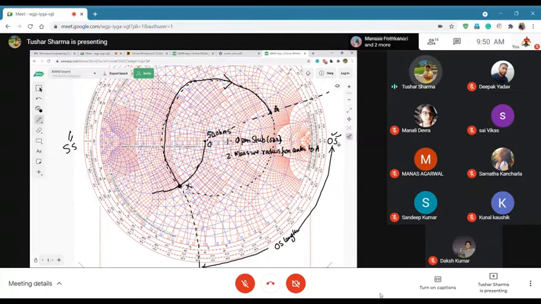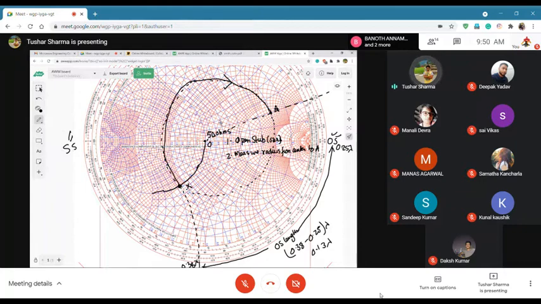In this case, this is 0.25 lambda. Let's measure how much this is: 0.37, 0.38 approximately. So this is 0.38 lambda. So this is 0.38 minus 0.25 lambda, which is 0.13 lambda. So this is your length of open stub.